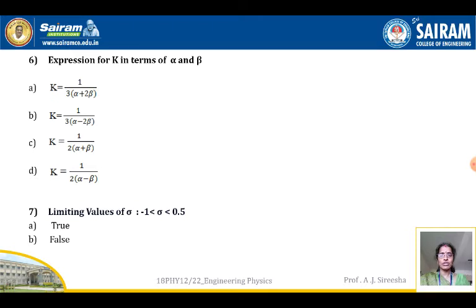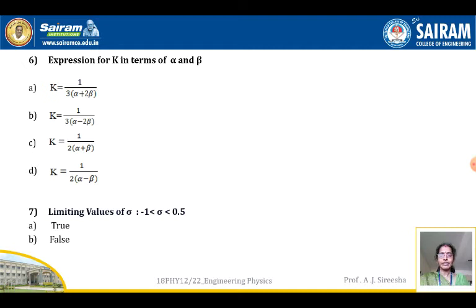If you look at the first two options A and B, we have already derived these expressions. A and B, there is a little difference. Only thing is the denominator becomes positive in A and negative in B, that means alpha minus 2 beta in the denominator for B and alpha plus 2 beta in the denominator for the choice A. If you do the derivation, the option B will be correct. K is equal to 1 by 3 into alpha minus 2 beta. So for the sixth multiple choice, answer option B is the correct one.